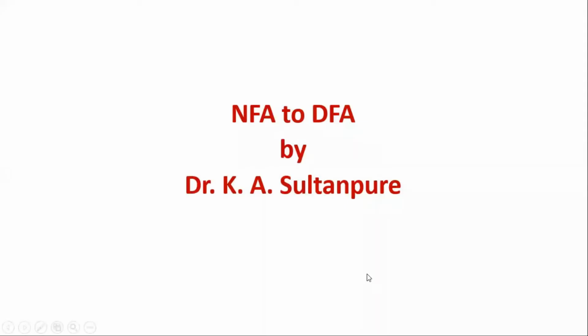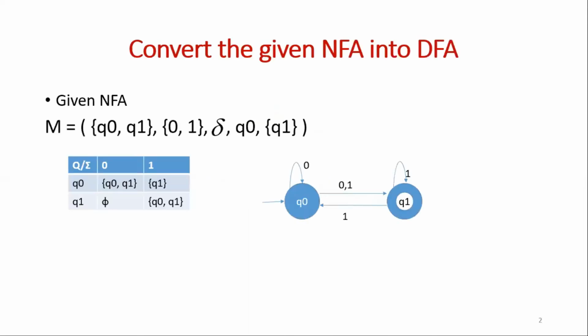Hello friends, in this video we are going to see how to convert non-deterministic finite automata into deterministic finite automata. Now we know that NFA and DFA, that is non-deterministic finite automata and deterministic finite automata, are equivalent to each other. That is, for every NFA there exists an equivalent DFA accepting the same set of strings. So the capabilities of NFA and its equivalent DFA are same.